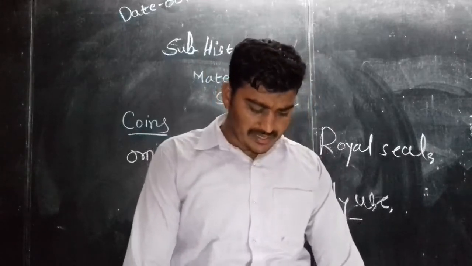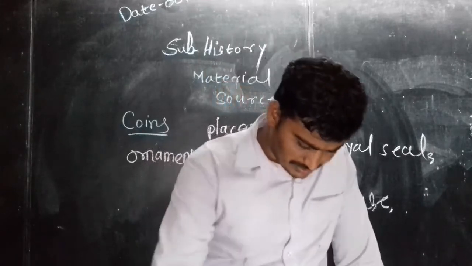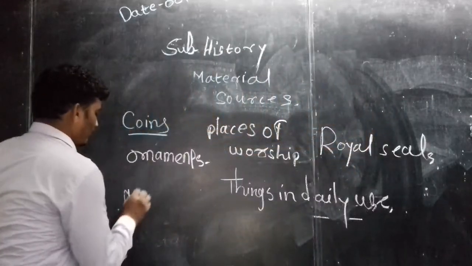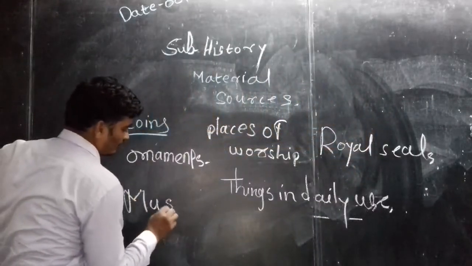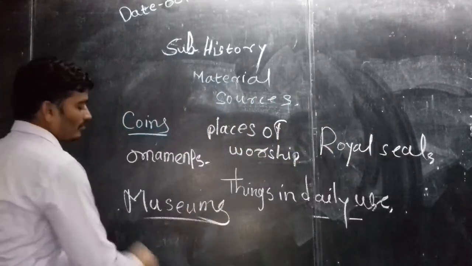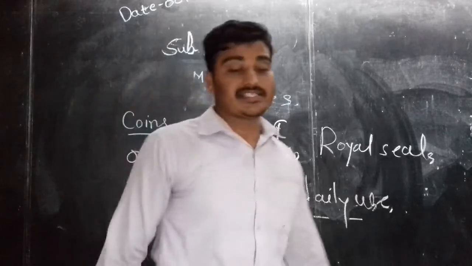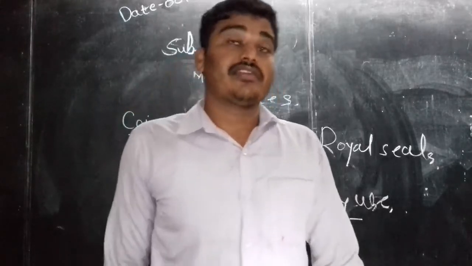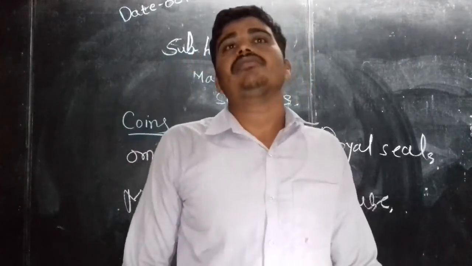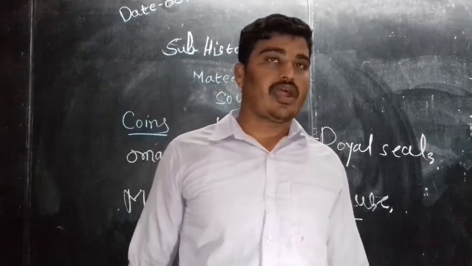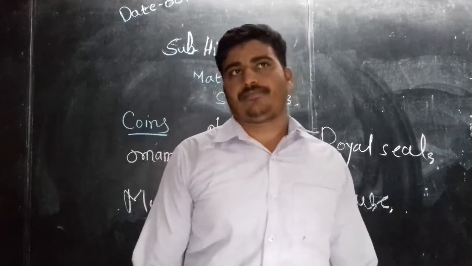Next one is museums. Many of the things were preserved and conserved in good condition in the particular house that is called a museum.